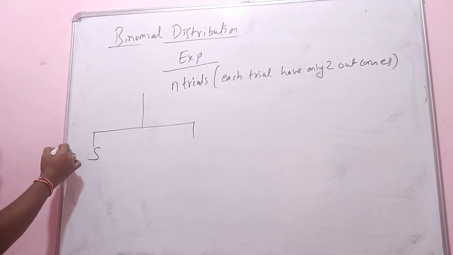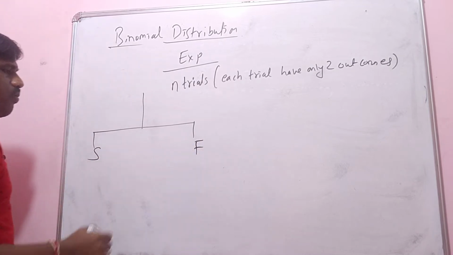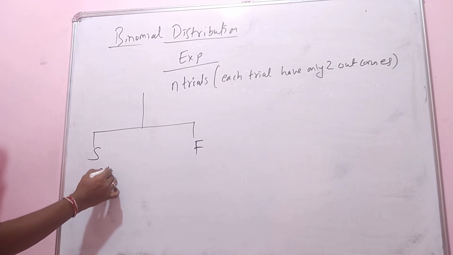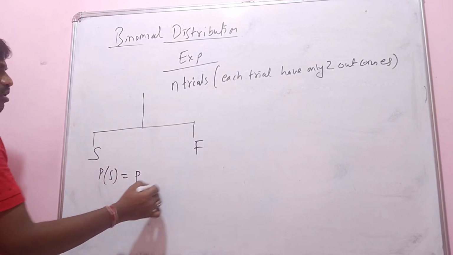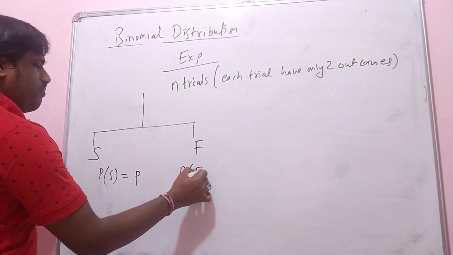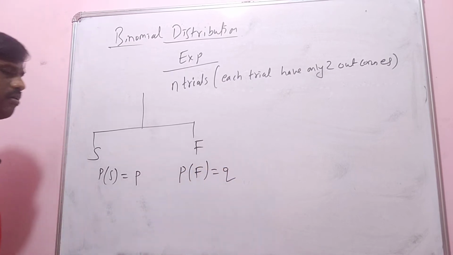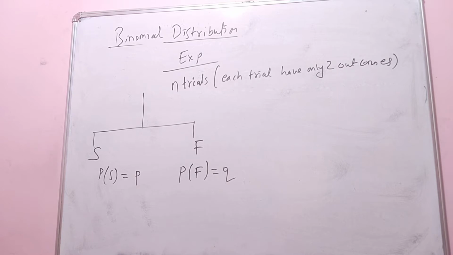One is success, one is failure. Probability of success we denote by P. Probability of failure we denote by Q.